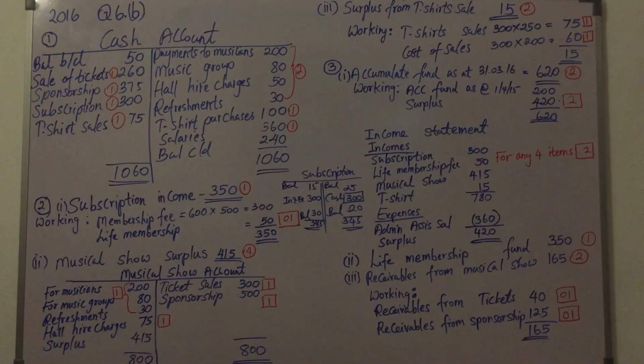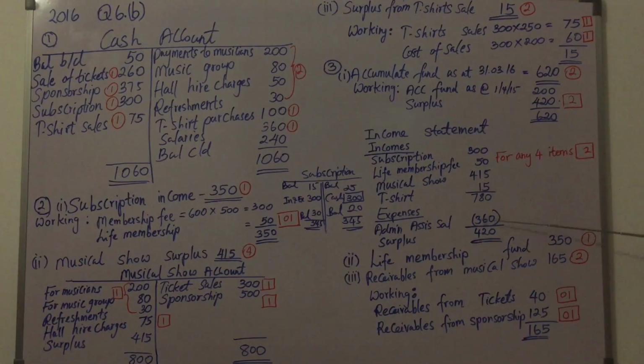And if you go back to the question, subscription receivables we have included, subscription received in advance, and the accumulated fund opening balance is 200. So we are required to calculate the closing accumulated fund. So opening accumulated fund is 200, and to calculate the closing accumulated fund you need to get the surplus or the deficit.